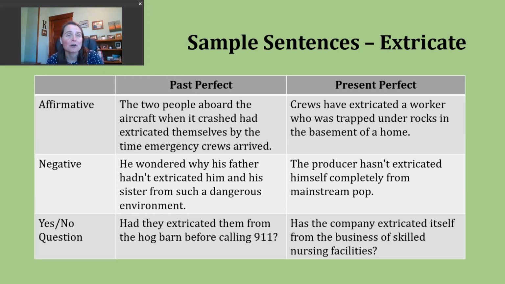The name of the verb tense, past perfect, has two letter P's, and that can help you remember that you need to make or have two parts to make the verb. So here we'll be using a past form of have, which is had, and then we'll be using the participle form of the verb. So in the affirmative, it doesn't matter what our subject is, we're always going to follow this pattern: subject, had, and then the participle. Let's take a look at an example sentence.